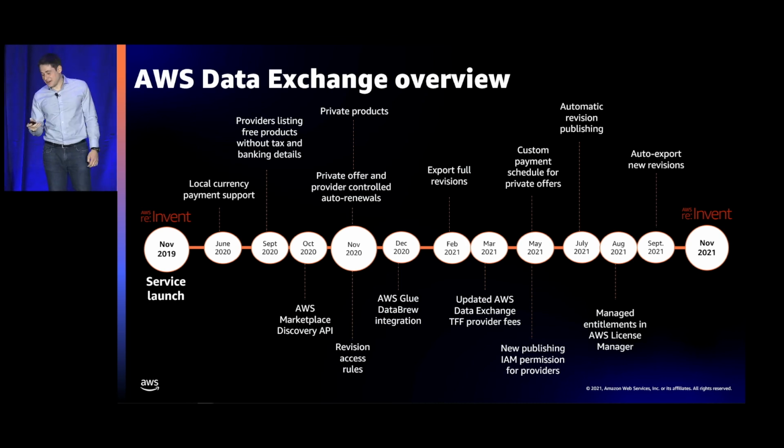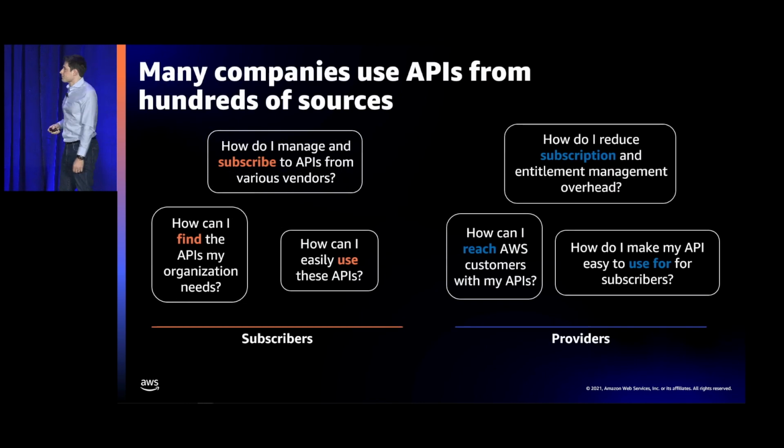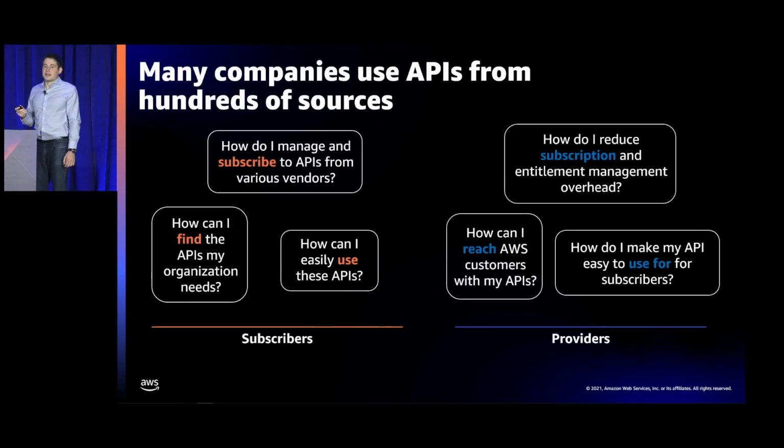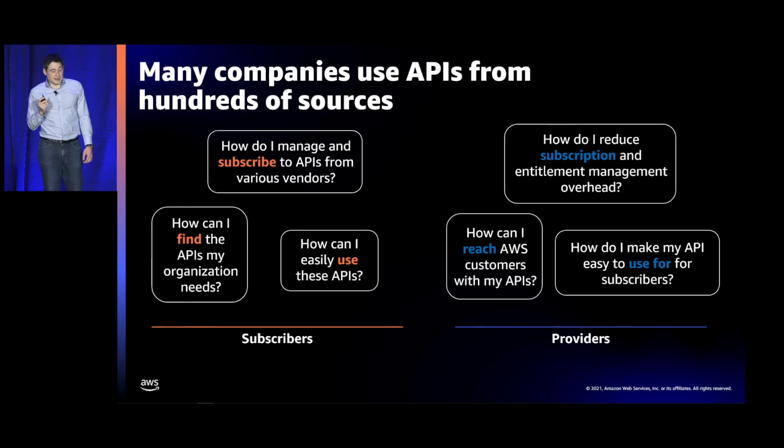Excited today to talk to you about AWS Data Exchange for APIs. So AWS Data Exchange for APIs is a new feature on AWS Data Exchange that makes it easy to find, subscribe to, and use third-party APIs in the cloud. And you'll hear this often said a lot at AWS, but we like to build what our customers ask for. And so when it came to third-party APIs, we heard from data subscribers that it was hard to find the right APIs for their organization.